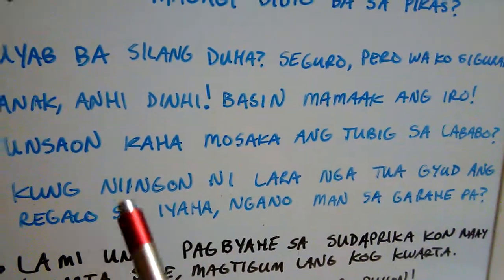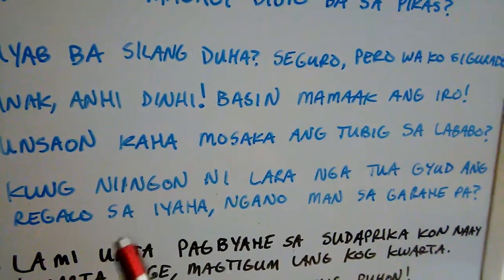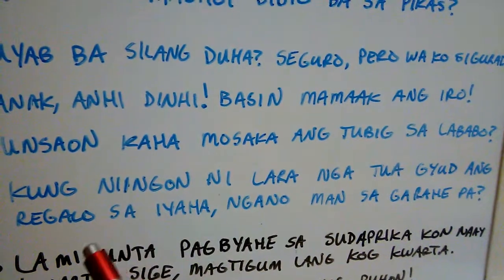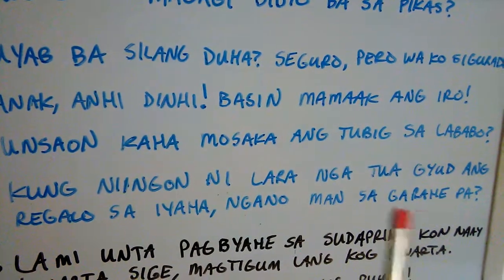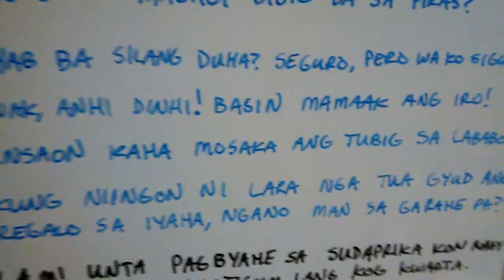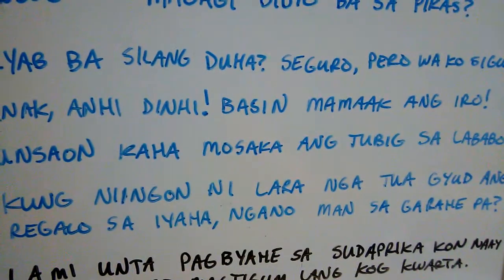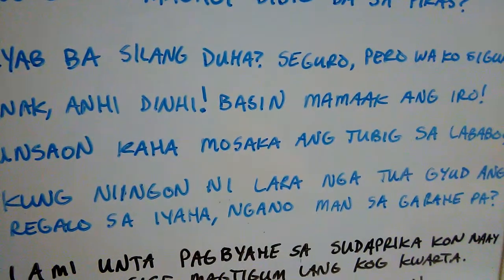Tua gyud ang regalo. So the gift is with her, far from you and me, to her, right? Then why is it that it's in the garage still, right? Ngano man sa garahe pa.